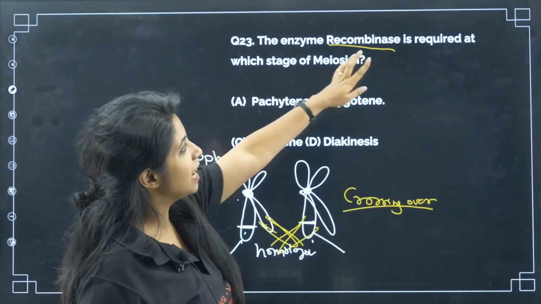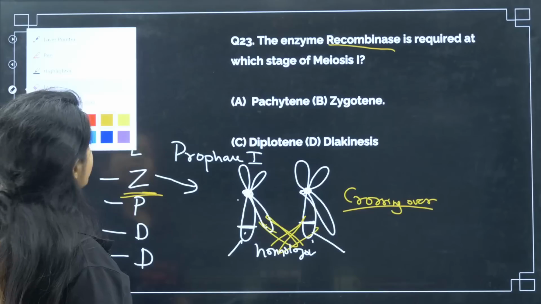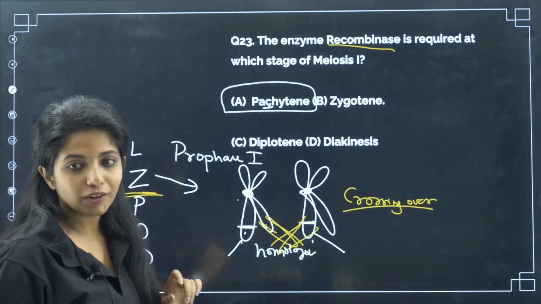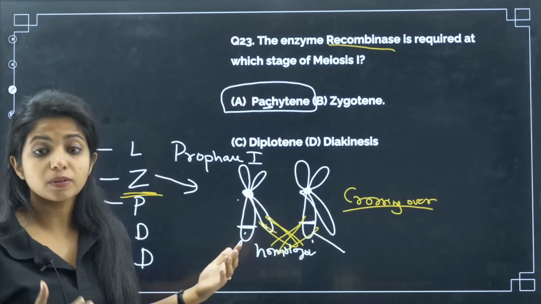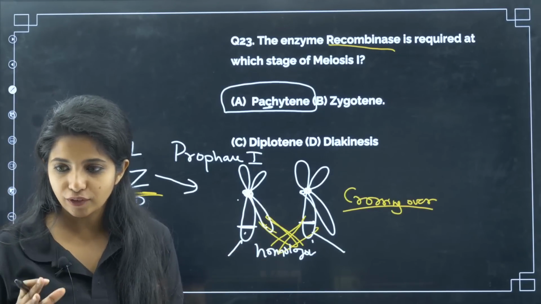And what is the question? The enzyme recombinase is required in which stage of meiosis 1? Your answer would be what? Pachytene. Pachytene, it has a C, C for crossing over. You can remember like that. I know I explained further because you can get any question from anywhere. I hope it is helpful for you.